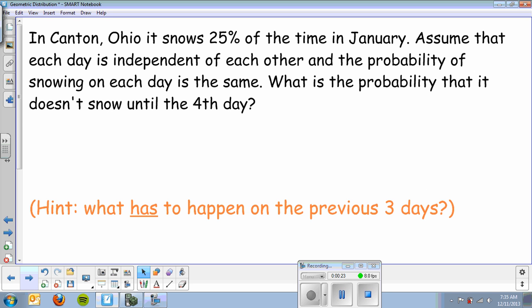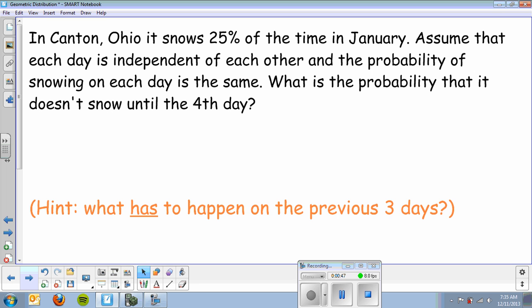The first question says, in Canton, Ohio, home of Mr. Z, it snows 25% of the time in January. Assume that each day is independent of each other and the probability of snowing on each day is the same. What is the probability that it doesn't snow until the fourth day? So to reword that a little bit, the first day that it snows is on the fourth day.